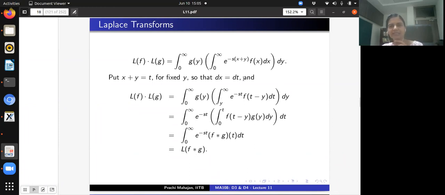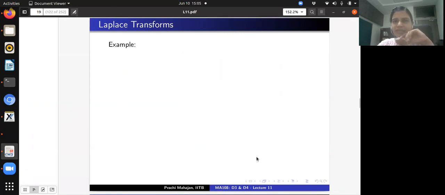So if you believe that the order of integration here can be reversed, then the Laplace transform of the convolution of f and g is precisely the product of the Laplace transforms of f and g. All right. So I am more interested in taking up an example here, which will clarify many things. We have done this example in today's lecture, but let me demonstrate another way of looking at it.